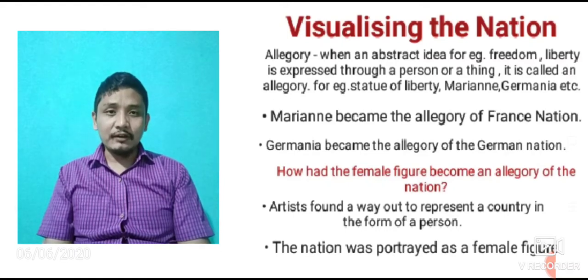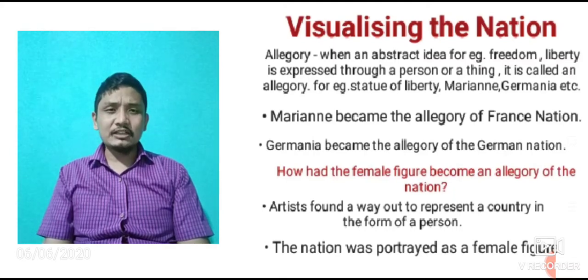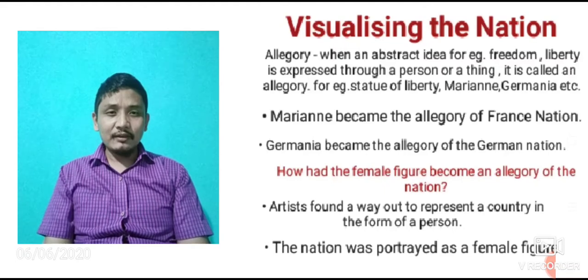That means when an abstract idea is expressed through a person or thing, that is called allegory. For example, Marianne became the allegory of the French nation.